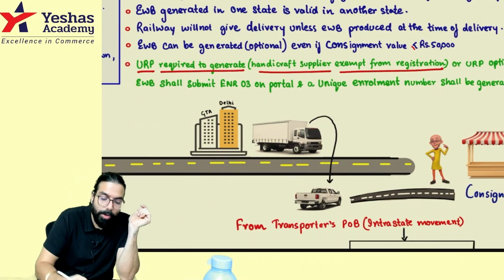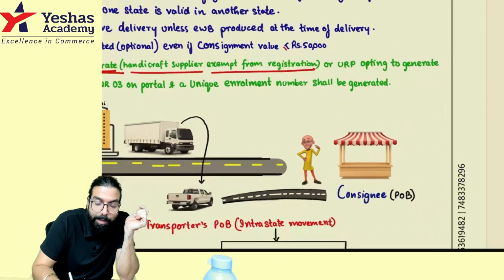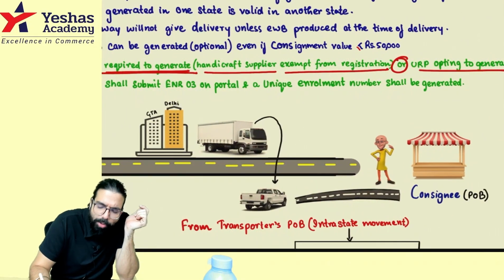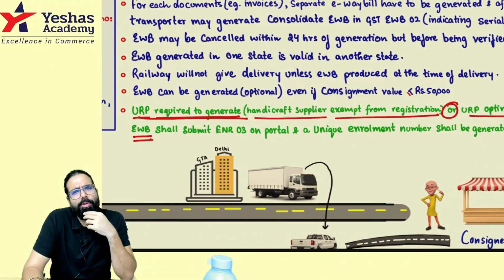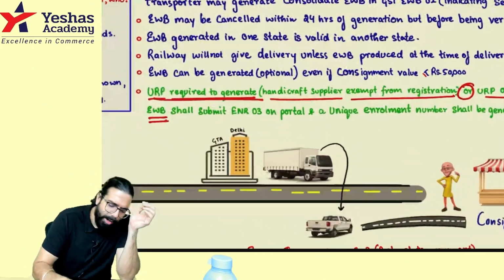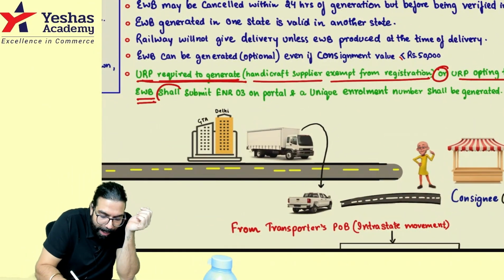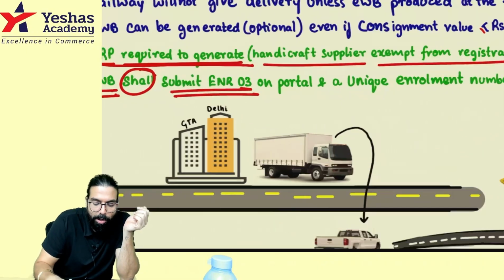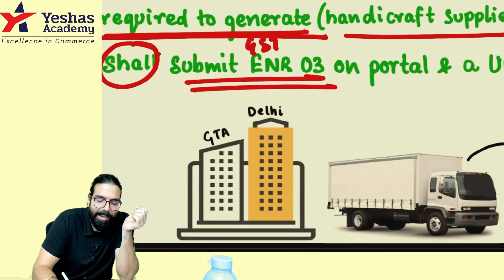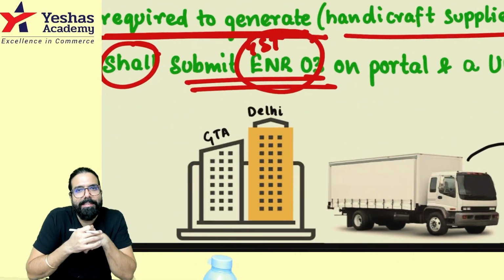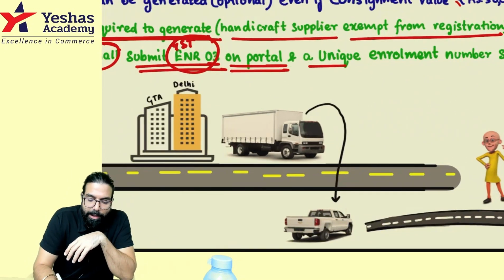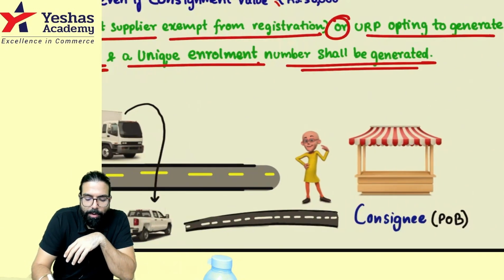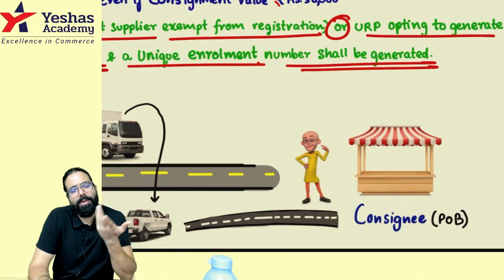So government went ahead and told, if you are an unregistered person who has to generate an e-way bill, or an unregistered person who is opting to generate an e-way bill, might be I am unregistered, but I am telling I want to generate one e-way bill. I am not required, but I want to generate. You can go online and submit one form, actually it is called GST ENR 03. You will get enrollment. A unique enrollment number shall be given to you, and based on the unique enrollment number, now you can generate an e-way bill.